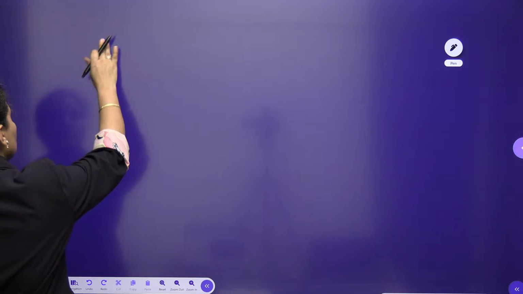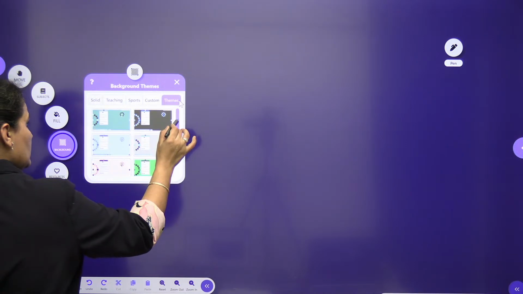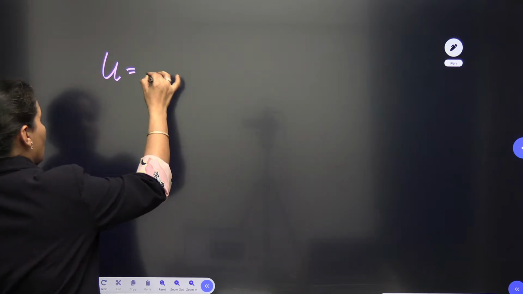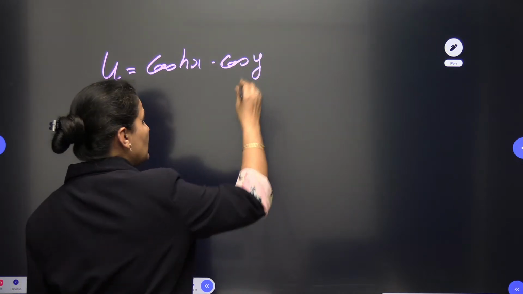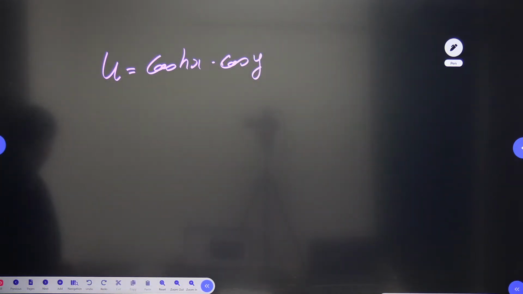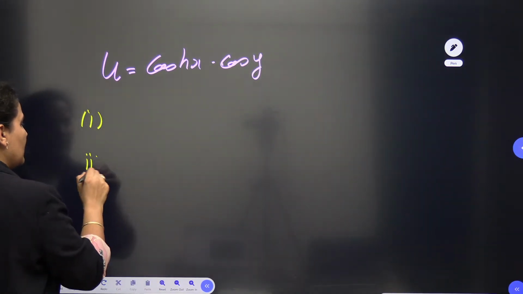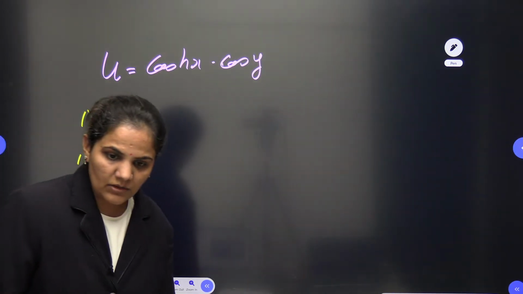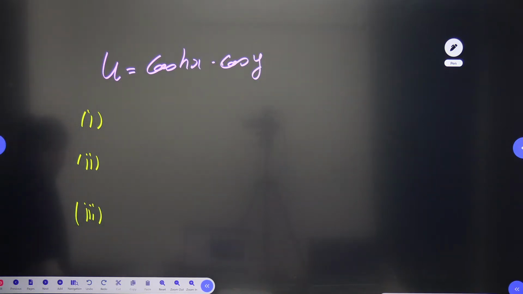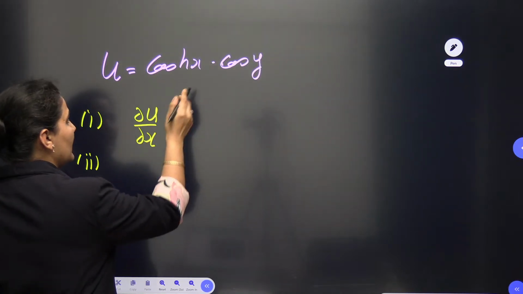We can see that u is given to us here. u is cos hyperbolic x and cos y. Now according to Milne-Thomson, if I want to use it here, I need to follow three steps. First step, second step, and then the third one. So what is my first step? As I have the function for u, we should find out del u by del x.